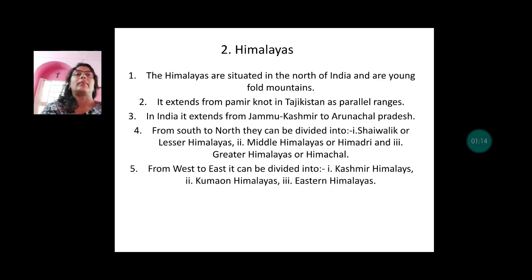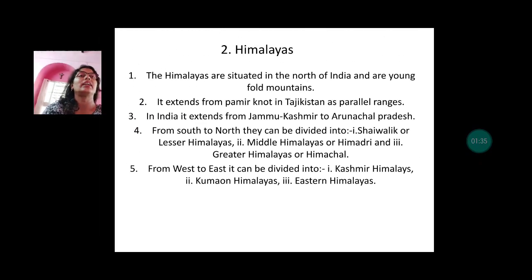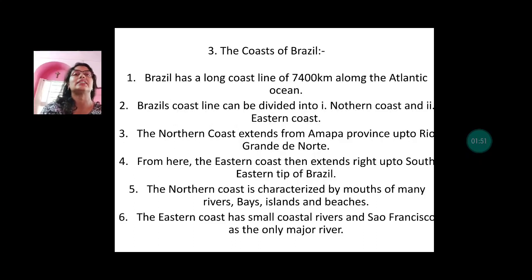Second note is on the Himalayas. The Himalayas are situated in the north of India and are young fold mountains. It extends from the Pamir Knot in Tajikistan as parallel ranges. In India, it extends from Jammu Kashmir to Arunachal Pradesh. From south to north, they can be divided into Shaivalik or Lesser Himalayas, Middle Himalayas or Himadri, and Greater Himalayas or Himachal. From west to east, they can be divided into Kashmir Himalayas, Kumaon Himalayas, and Eastern Himalayas.